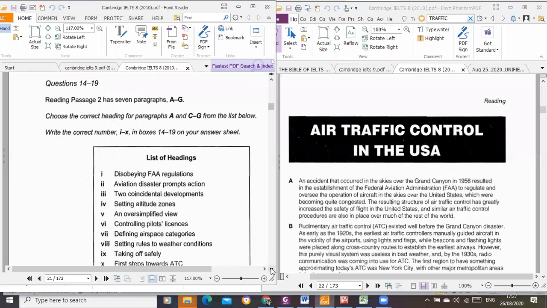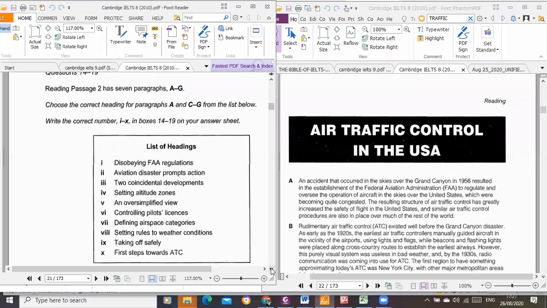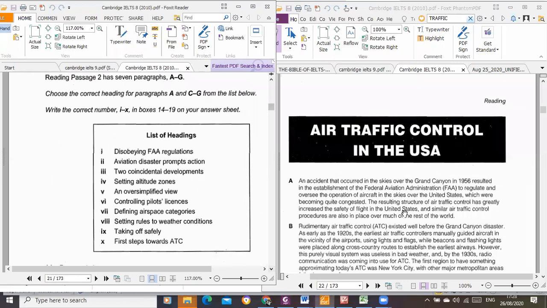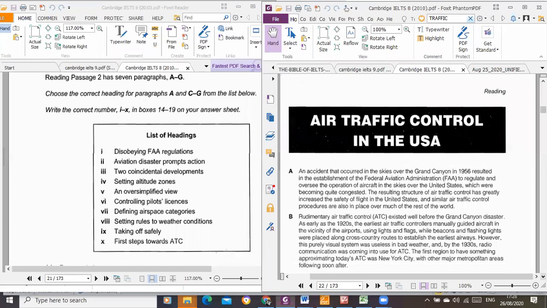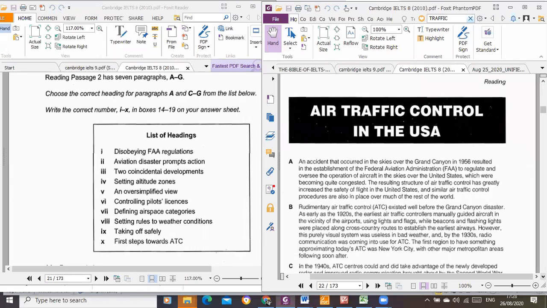So usually they do paragraph A for us. But in this case, they have done paragraph B for us, okay? So that is why you see the instruction as A and C to G. And these are the list of headings. On the right hand is the passage itself. So let us review what you are going to do in list of headings.